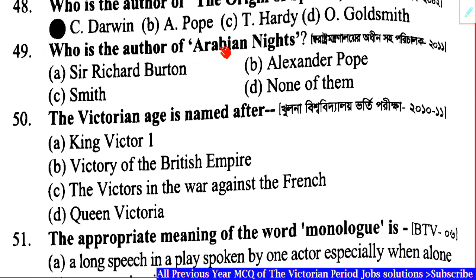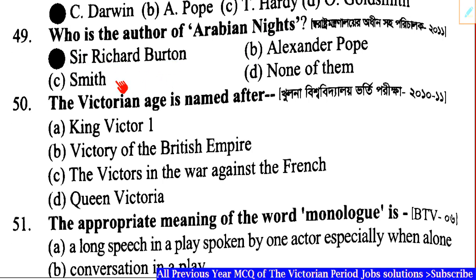Question number 49. Who is the author of Arabian Nights? Correct answer: Option A, Sir Richard Burton. Question number 50. The Victorian Age is named after dash. Correct answer: Option D, Queen Victoria.